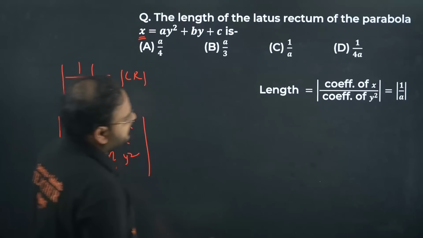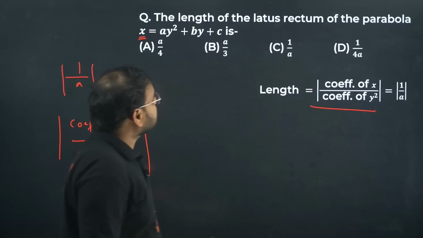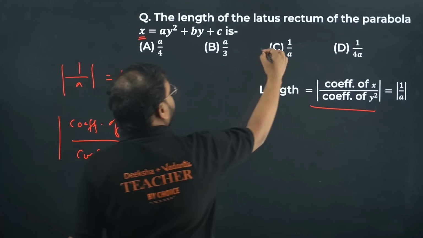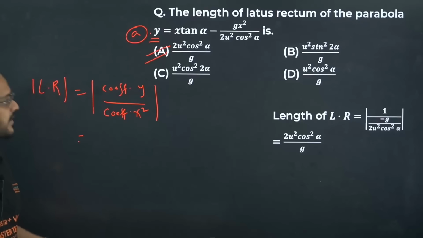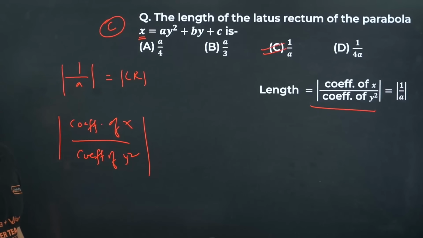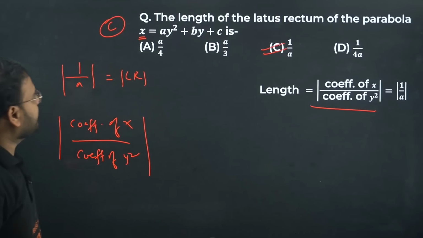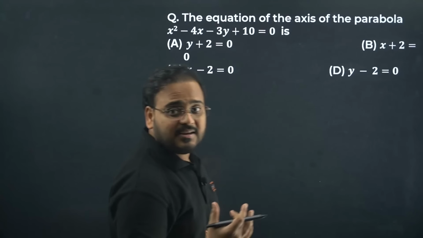Please check. Option is, I wrote 1 by A. C is the answer. Previous one, the answer was A. Over here, the answer is C, sir. Okay. So I hope you are able to find the questions a little bit interesting, some fun.